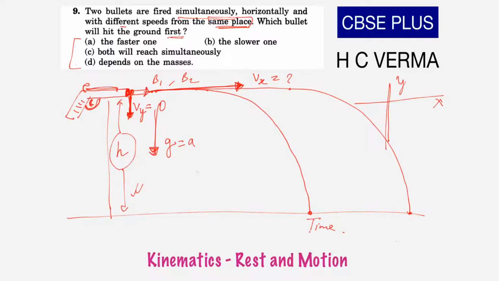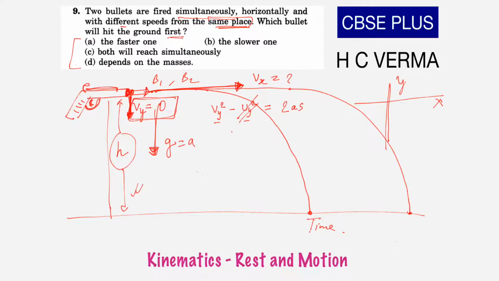So we will use the formula Vy square minus Uy square is equal to 2as, where Vy is final velocity, Uy is initial velocity. Since vertical initial velocity is 0, this is nothing.